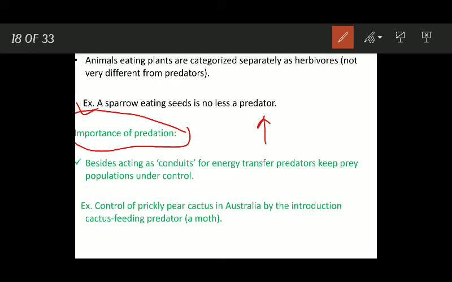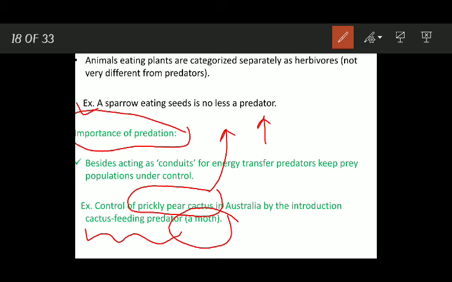Okay, for example, the prickly pear cactus, which was an invasive species in Australia. Okay, it has invaded huge tracts of lands in Australia. It was controlled by the introduction of cactus feeding predator, which was a moth. Okay, this is an indication, this is a proof that the predators, they keep the populations of prey under control.